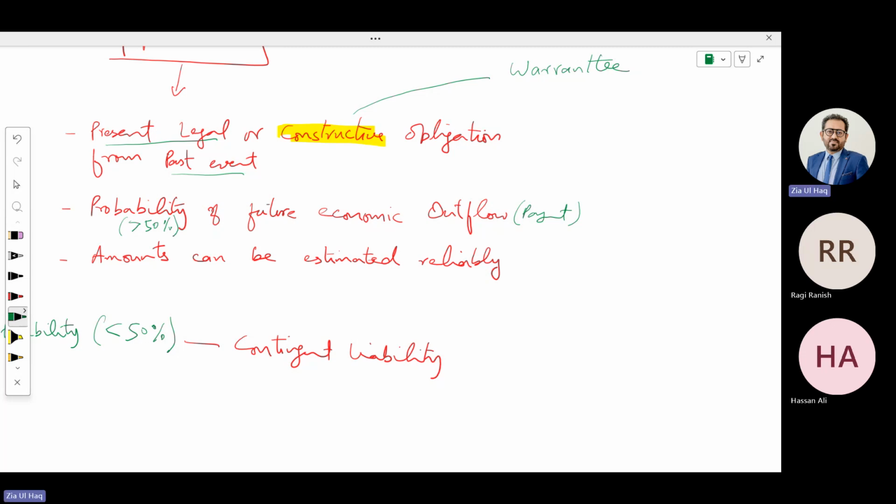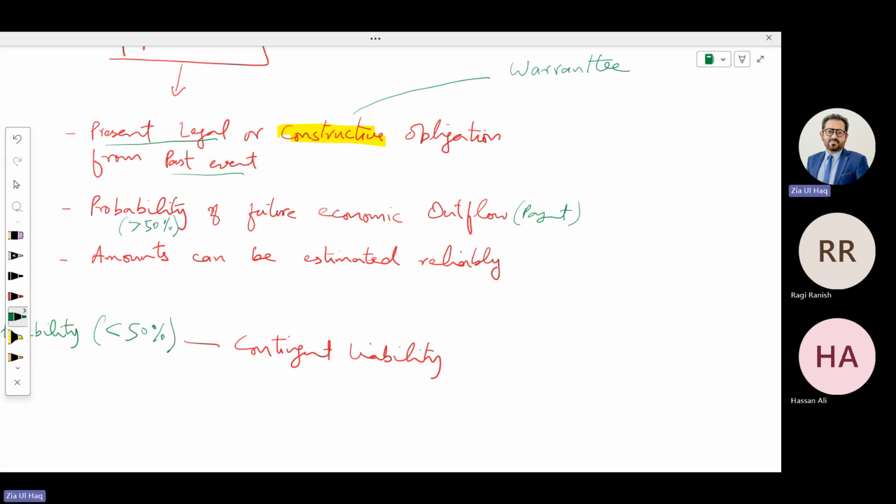This is an obligation, but not a legal one. This is what constructive means: the company has constructed it by itself. If they have advertised, or if they have signed a warranty card with the customer, then there is a probability of future outflow.